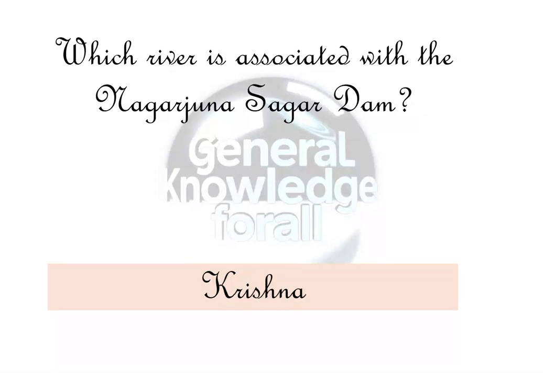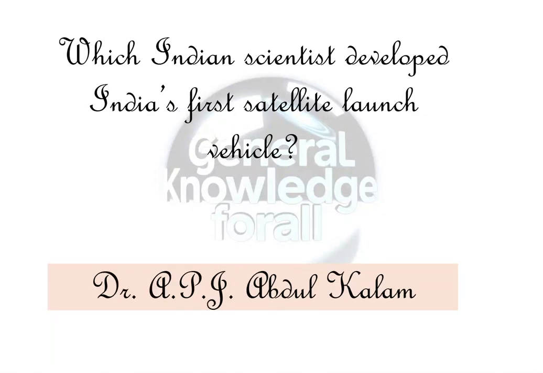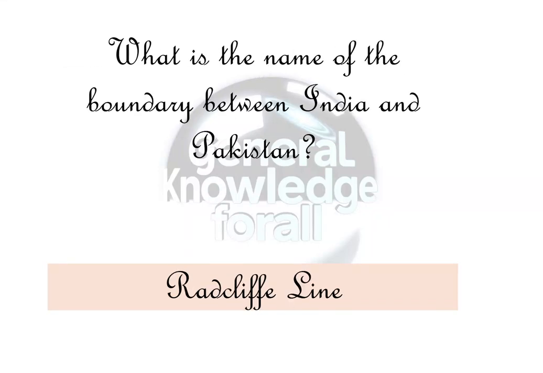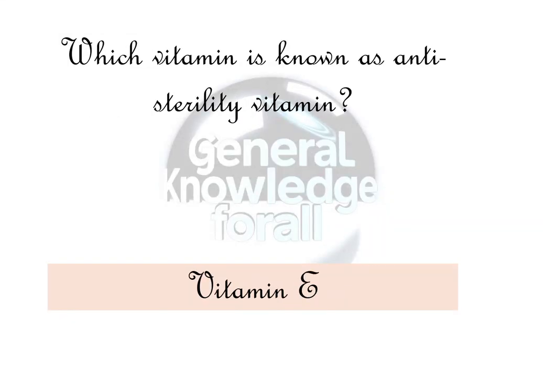Which river is associated with the Nagarjuna Sagar Dam? Krishna. Which Indian scientist developed India's first satellite launch vehicle? Dr. APJ Abdul Kalam. Which Indian state is the largest producer of natural gas? Assam. What is the capital of Chile? Santiago. What is the name of the boundary between India and Pakistan? Radcliffe Line. Which vitamin is known as anti-sterility vitamin? Vitamin E.